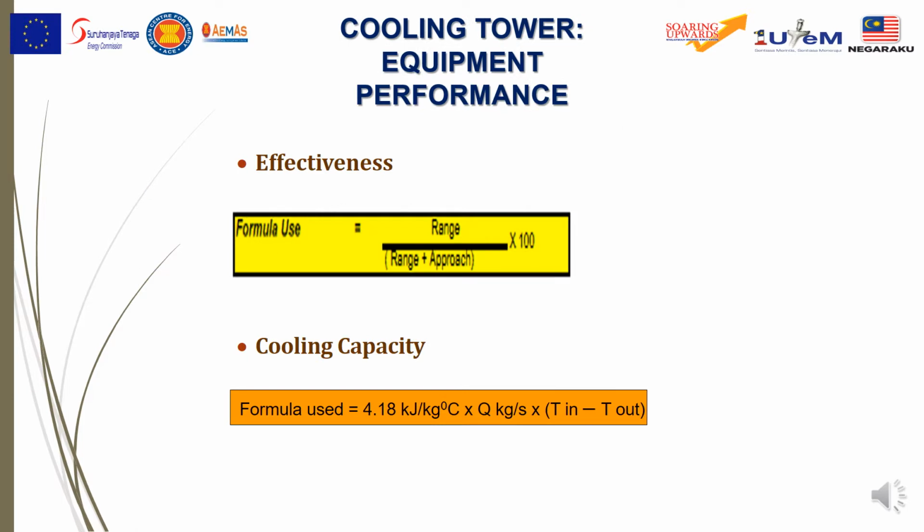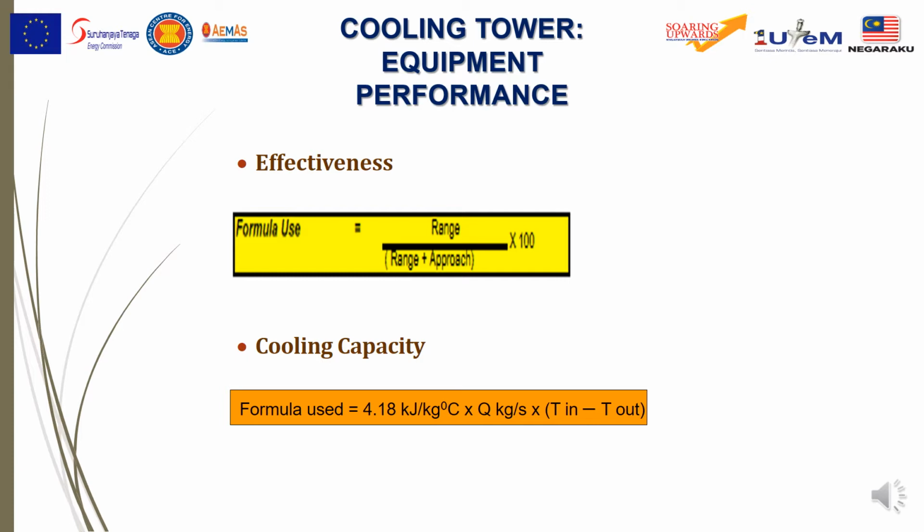We can see the performance of the cooling tower using the range plus approach, or the cooling capacity. This is the same formula that we use when we see the COP in a chiller, which is 4.18 times Q times differential temperature. 4.18 is a constant value, Q is the flow rate, T in is the temperature returned, and T out is the temperature supply.